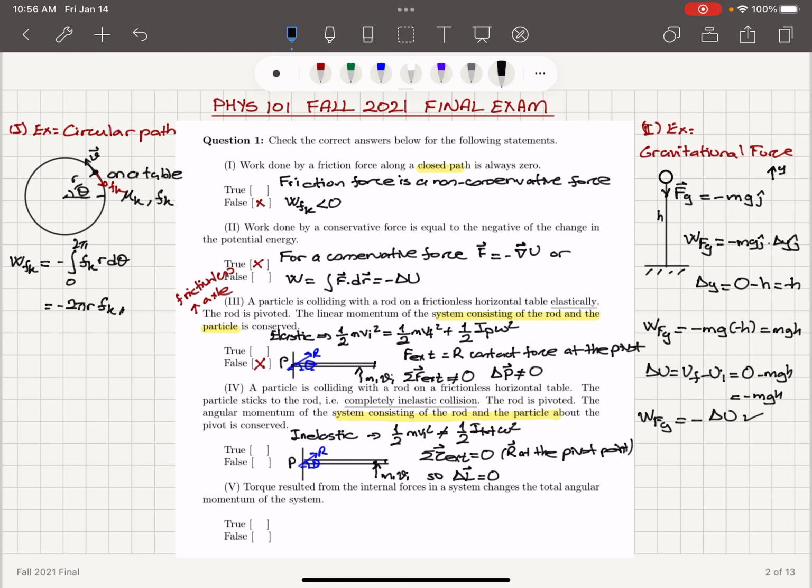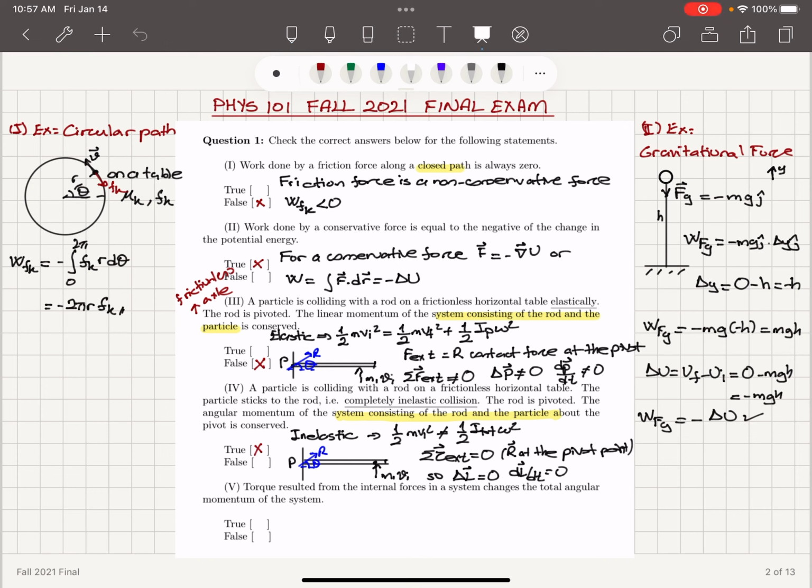Remember that the net external torque is equal to dL/dt, so dL/dt is equal to 0. And the net angular momentum is conserved. In the previous case, we had dp/dt that is non-zero. So the angular momentum is conserved, therefore this is a true statement.